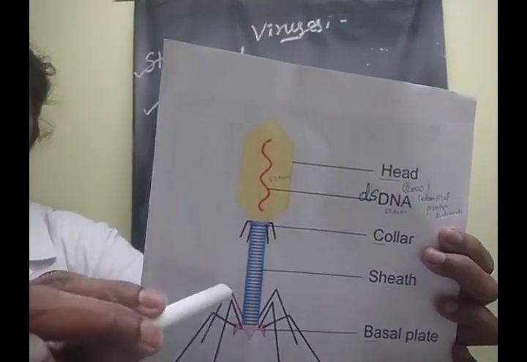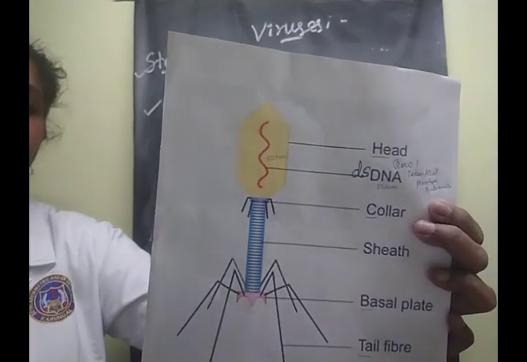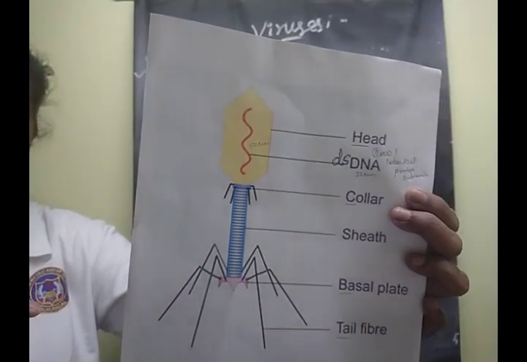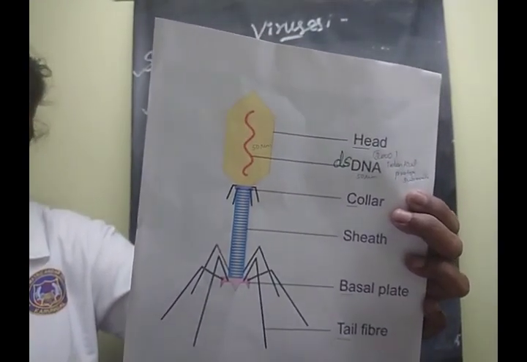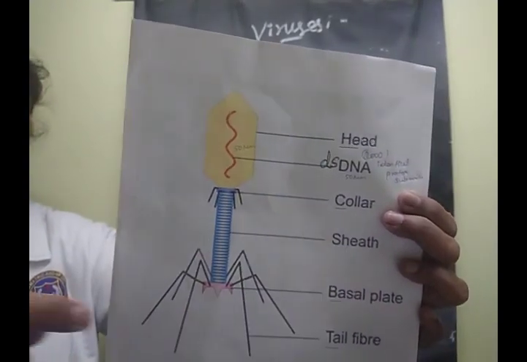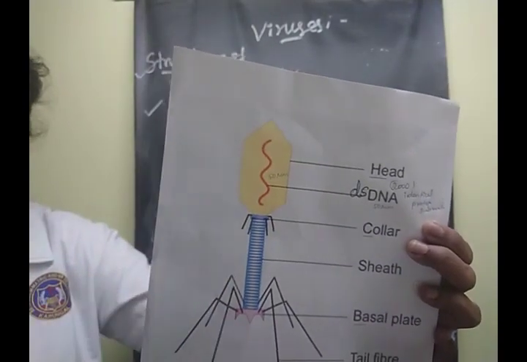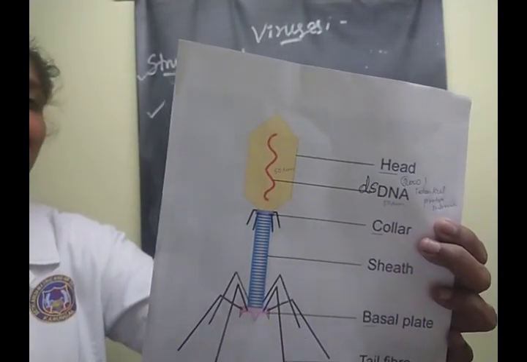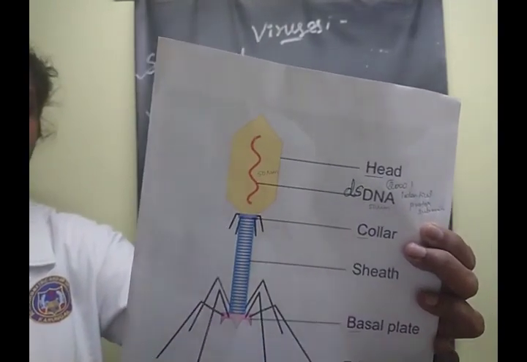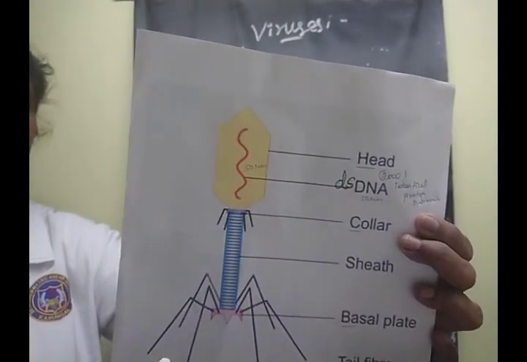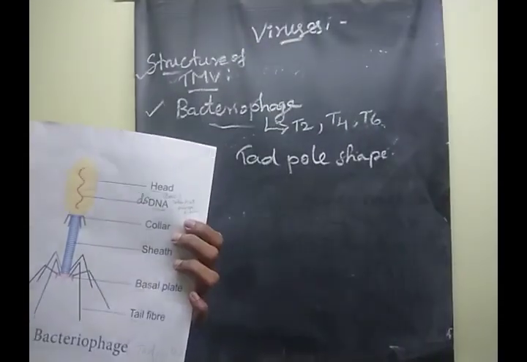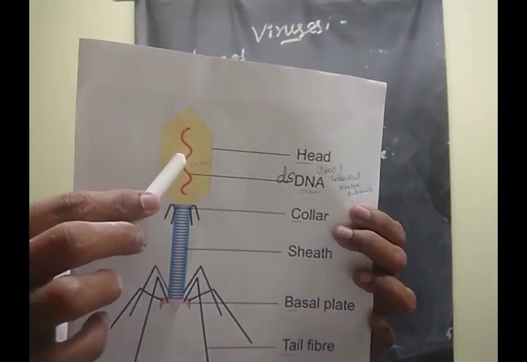The tail fibers have 6 spike-like structures. What is the use of these tail fibers? They are used for fixing or attaching to the bacterial host cell surface, fixing the phage particles onto the host cell wall during replication. Understood, children? Say yes or no. Yes. The next one is the DNA material.